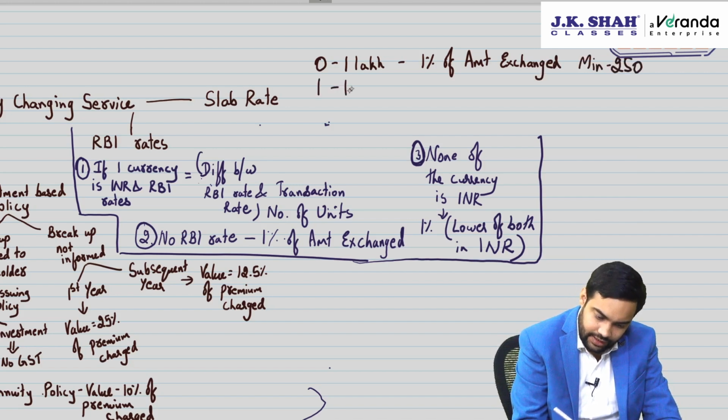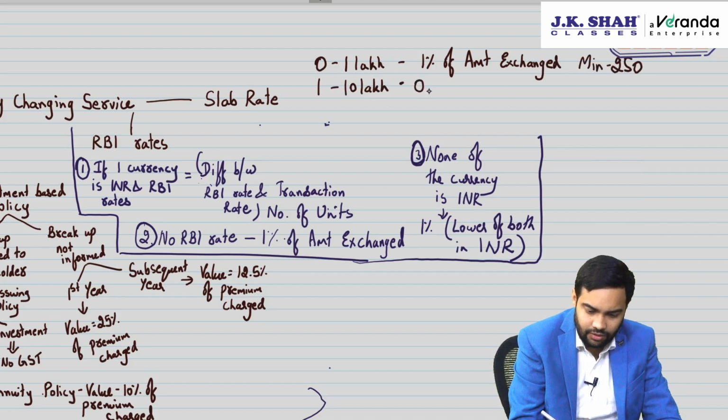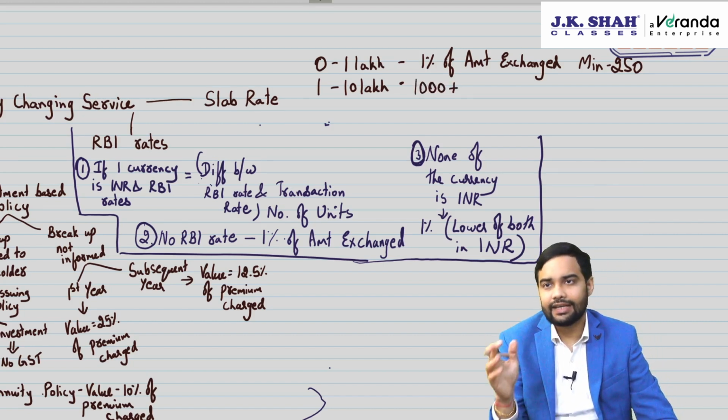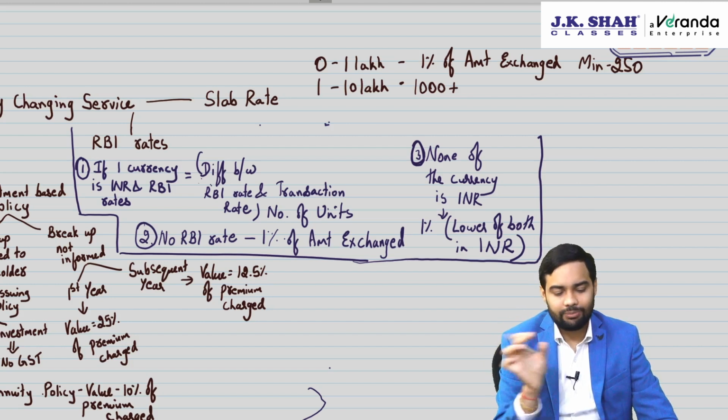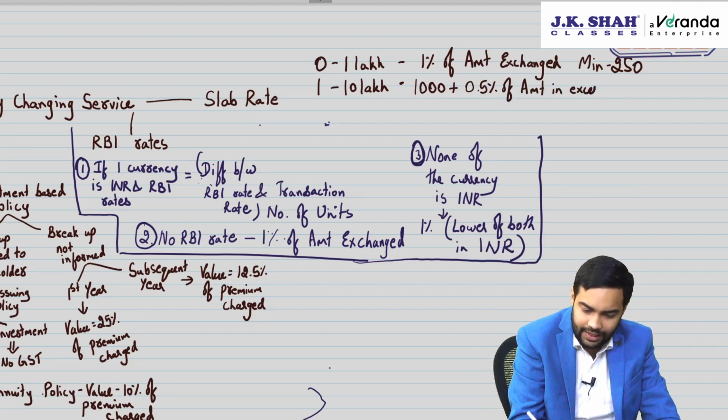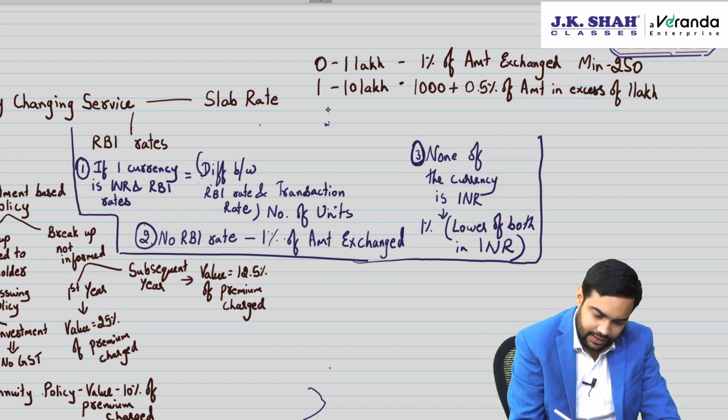If it is 1 lakh to 10 lakh, then 1000 plus 0.5% of amount in excess of 1 lakh. First I am just writing 1000 because first 1 lakh into 1% will be 1000. And lastly if it is more than 10 lakh then 5500.